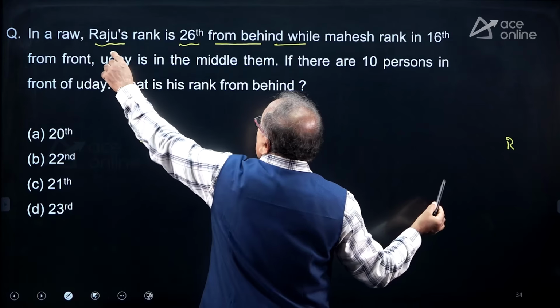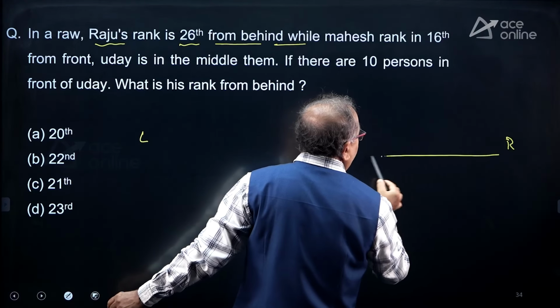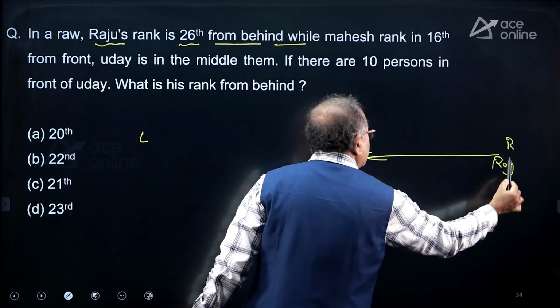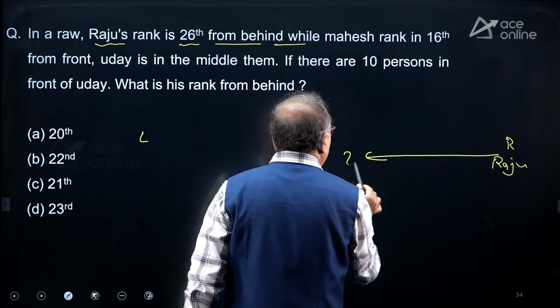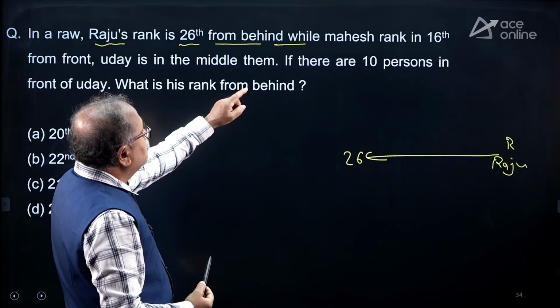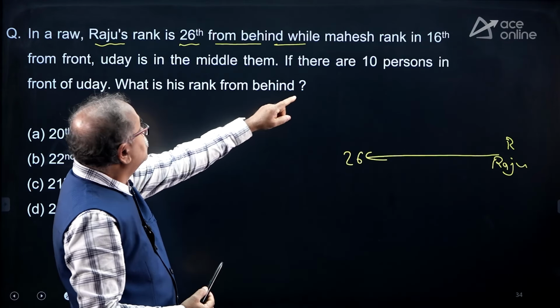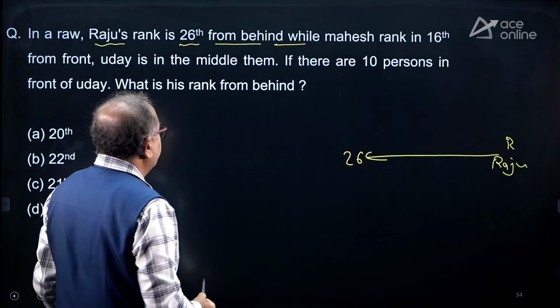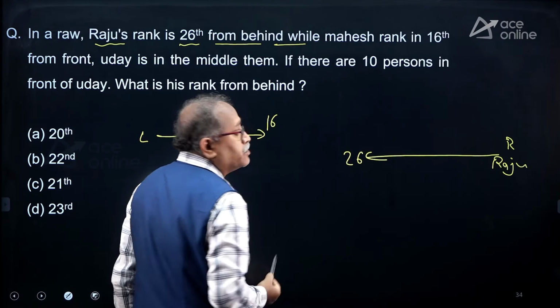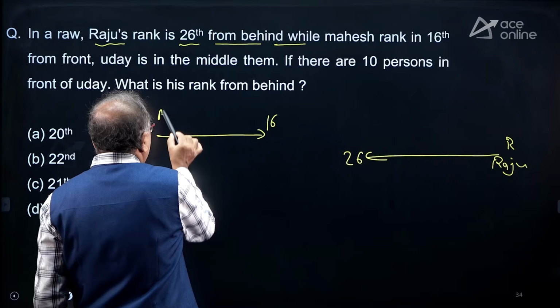So Raju from the back, this is Raju. It is the 26th rank. While Mahesh's rank is 16 from the front. Mahesh, 16 from the front.